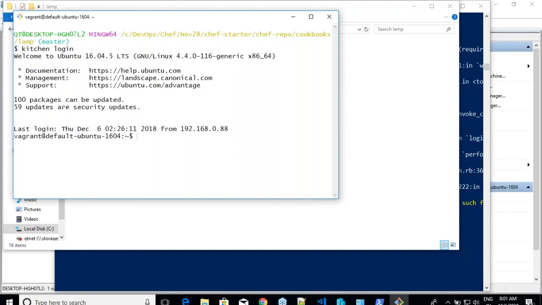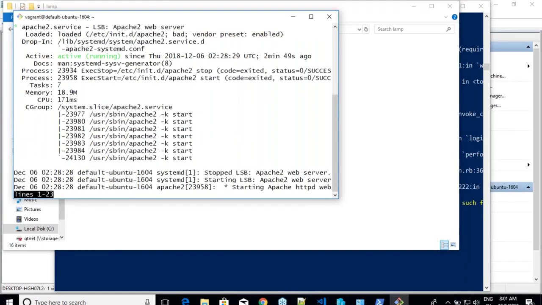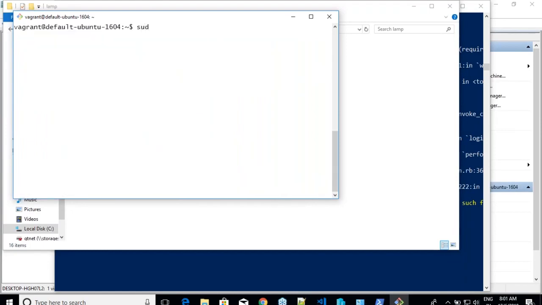Are we inside this machine? Yes. And then sudo service apache2 status. You can execute any command to verify whether the stuff has been done or not. Cat, I think we have created a file called what. So this is what we have written, right? So you are verifying that everything is doing good.